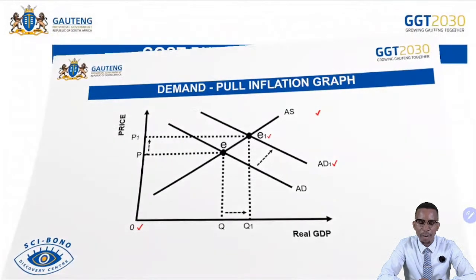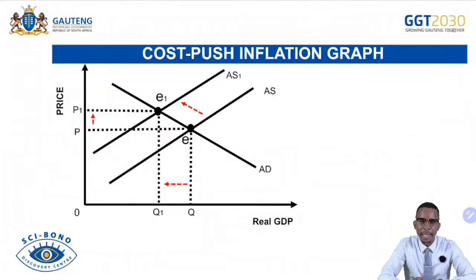We have the one for cost-push inflation, whereby there is a market shortage or undersupply of the particular product. Then the supply will be declining. If the supply declines, what will happen if the demand remains there? That will lead to the price increasing, and this increase in price is part of cost-push inflation. This is because of the market shortages or market inefficiencies.